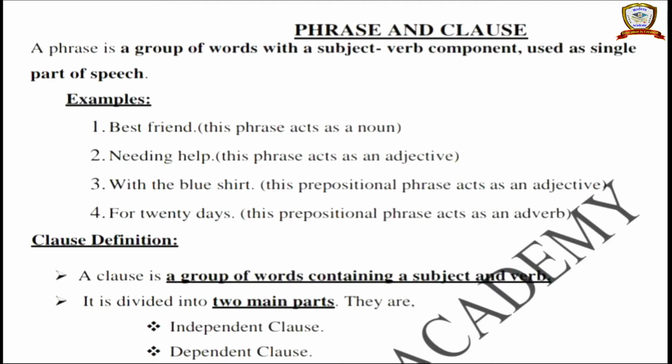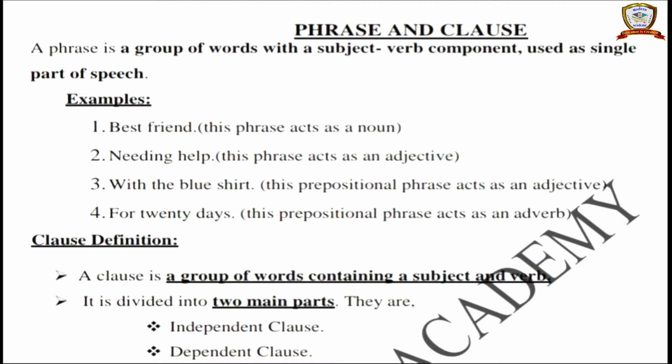Welcome to this grammar class. Our class is about phrase and clause. What is a phrase and what is a clause? We have many sentences in our English language. If we convey any meaning or thought to others, we use sentences. In a sentence we have many parts of speech.